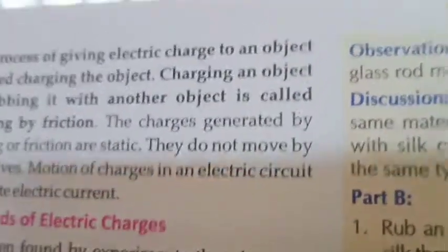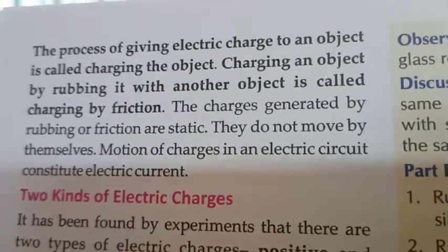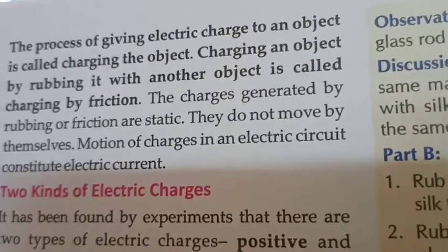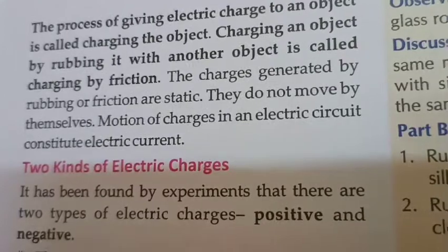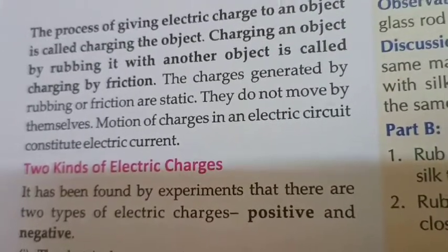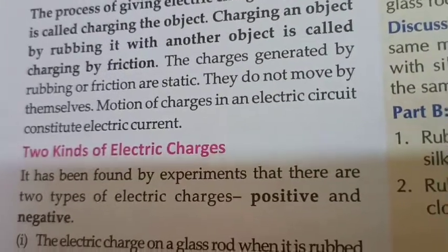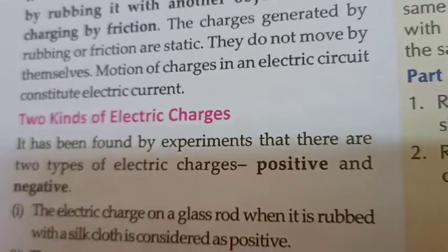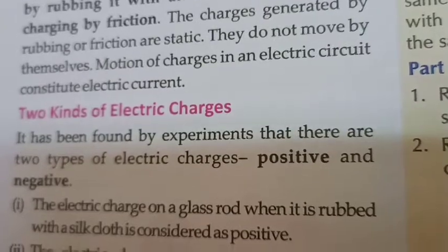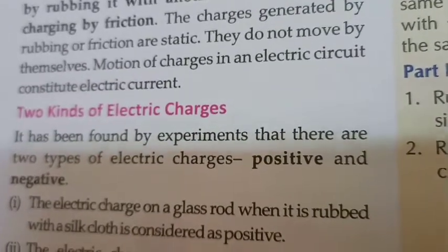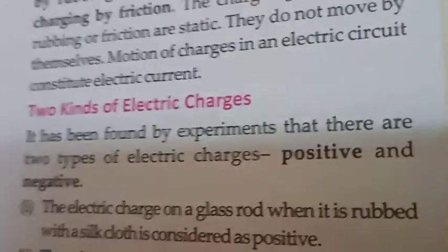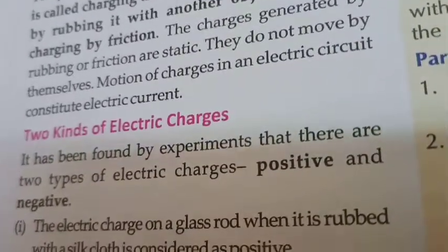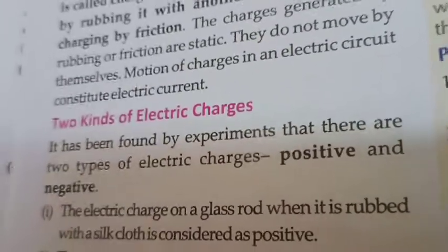The process of giving electric charge to an object is called charging the object. Charging an object by rubbing it with another object is called charging by friction. The charges generated by rubbing or friction are static. They do not move by themselves. Motion of charges in an electric circuit constitutes electric current.